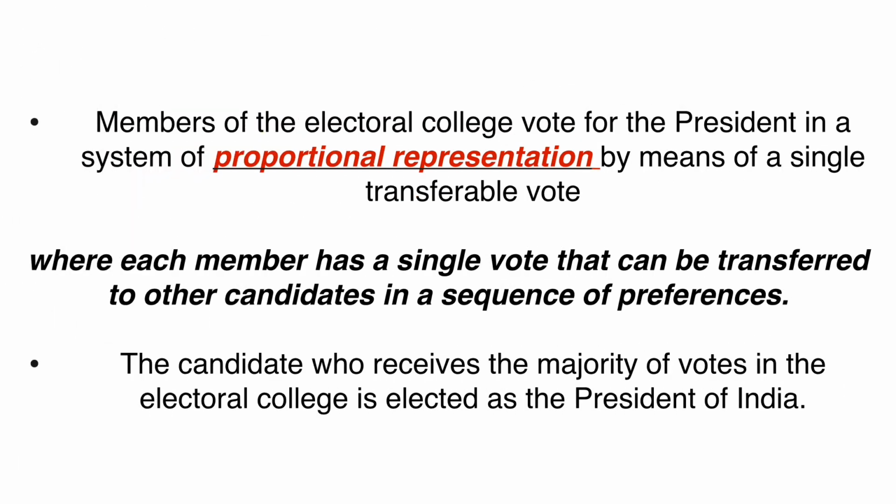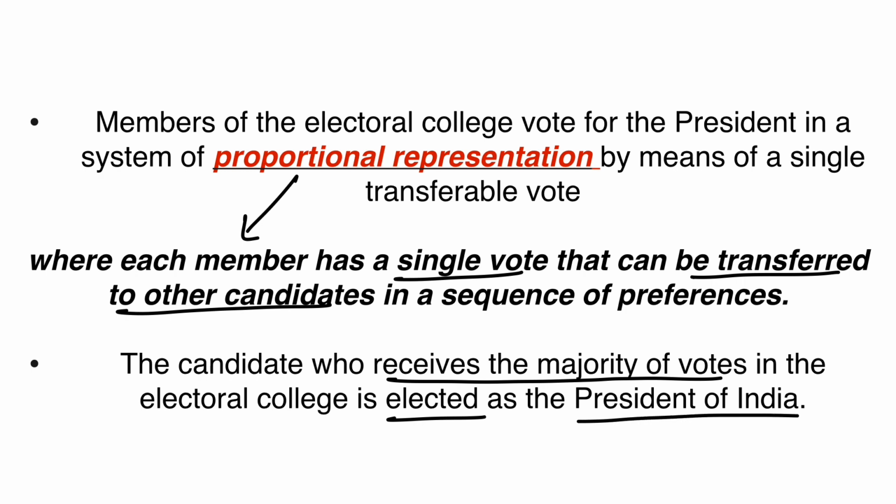Further, members of the Electoral College vote for the President in a system of proportional representation by means of single transferable vote, where each member has a single vote that can be transferred to other candidates in a sequence of preferences. जिसको ज़्यादा वोट मिलेगा उन्हें प्रेसिडेंट चुना जाएगा.